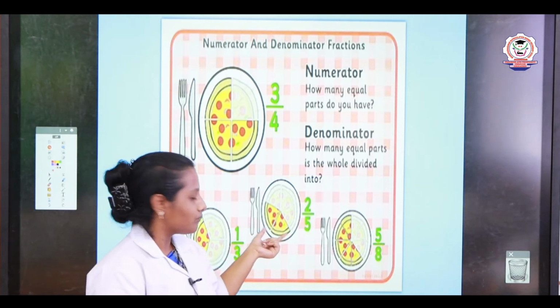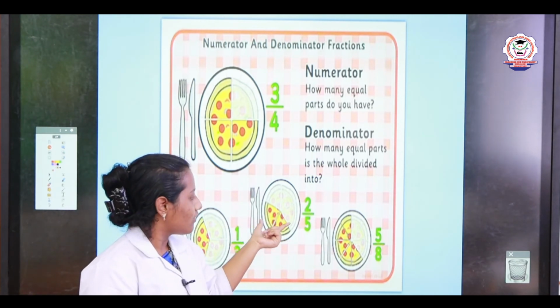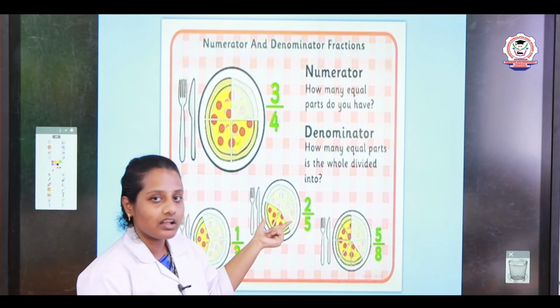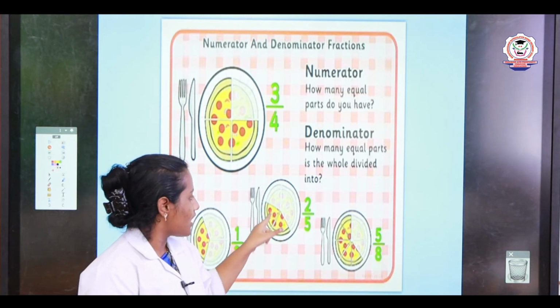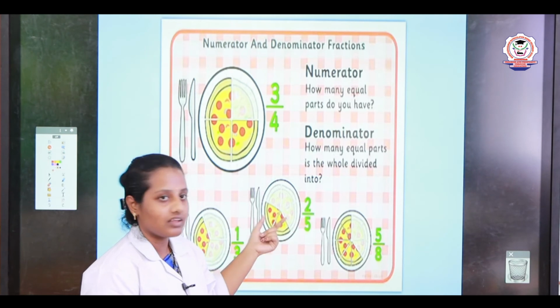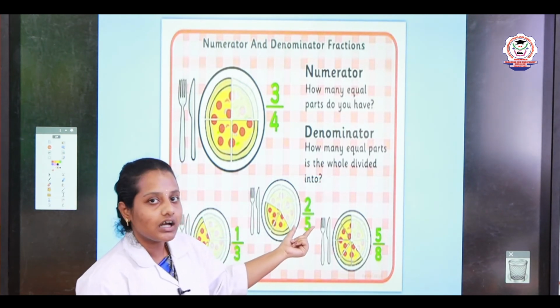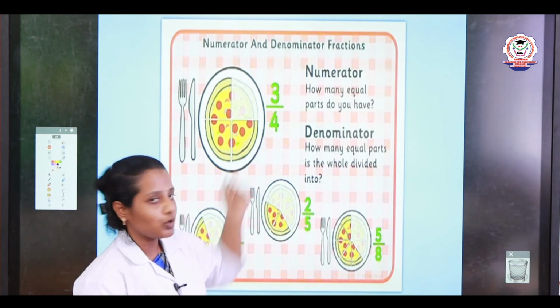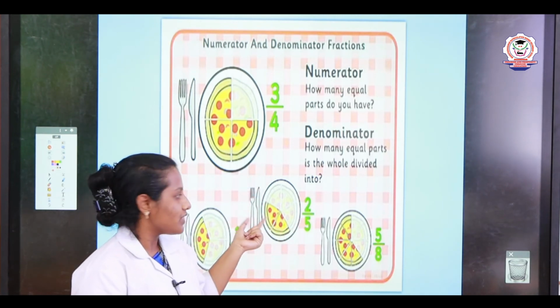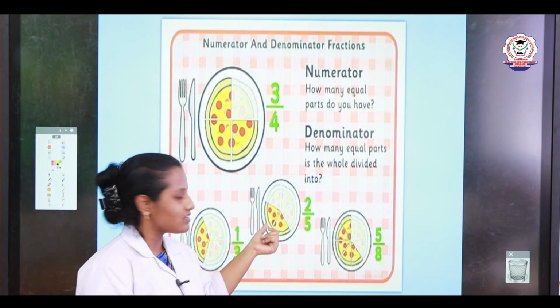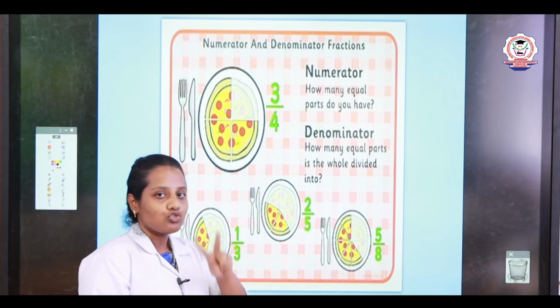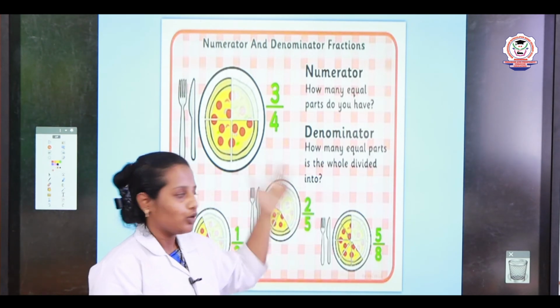See the next one, 2 by 5. How many parts is this pizza divided into? Yes, 1, 2, 3, 4, 5. The whole part is 5, so the whole part will be in the denominator. What will be the numerator? The parts we are having. How many parts are we having? We are having only 2 parts, so it should be in the numerator.